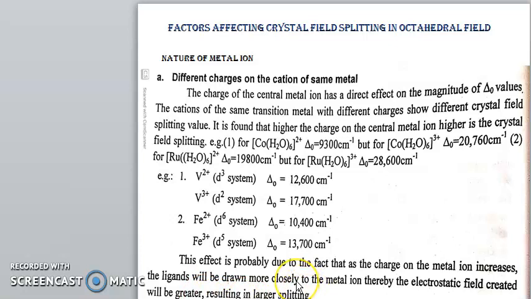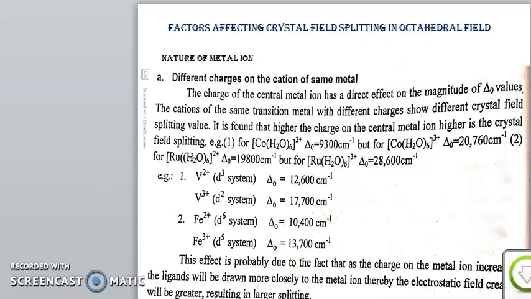When the charge of the central metal ion increases, the ligands are more compact, meaning they are near to or strongly bound with the central metal ion, and hence the electrostatic field will be greater, and due to that the splitting of this molecule is higher. That's why the splitting value is higher for the greater charge.